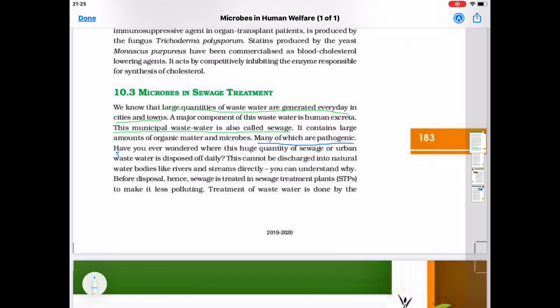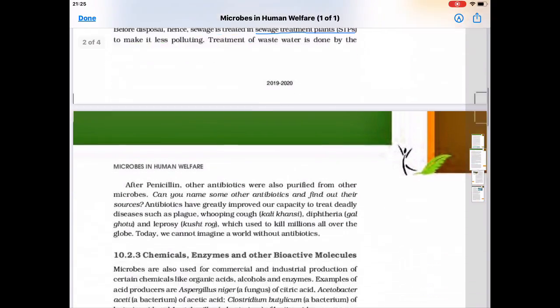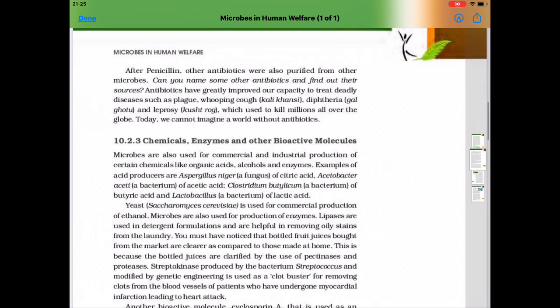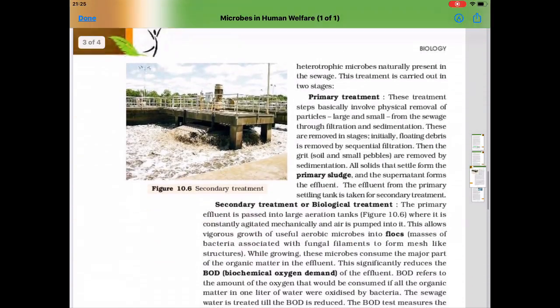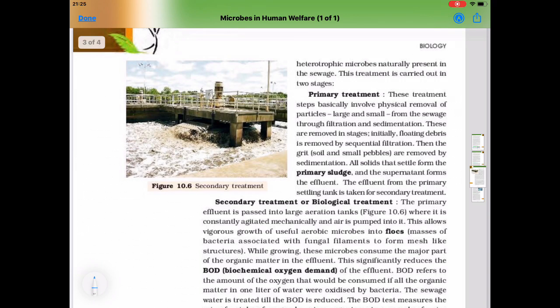Have you ever wondered where this huge quantity of sewage or urban waste is disposed of daily? This cannot be discharged into natural water bodies like rivers and streams directly. Why? Because many pathogens are present in it. Hence, before disposal, sewage is treated in sewage treatment plants to make it less polluting. Treatment of wastewater is done by heterotrophic microbes naturally present in the sewage. This treatment is carried out in two stages, that is, primary treatment and secondary treatment.